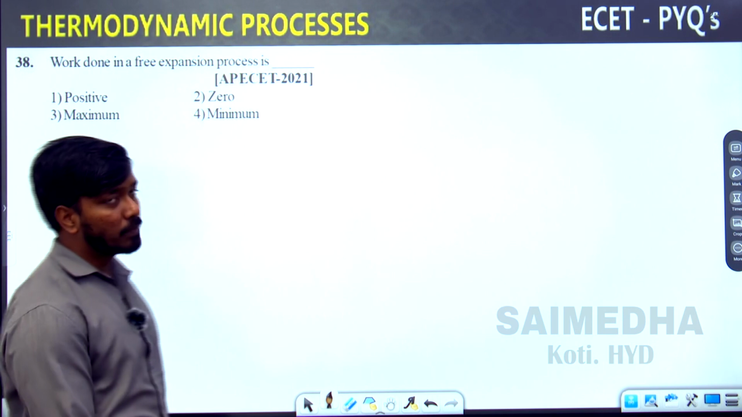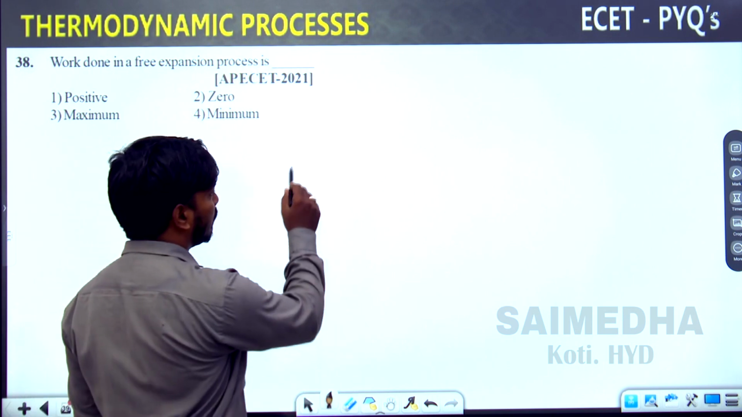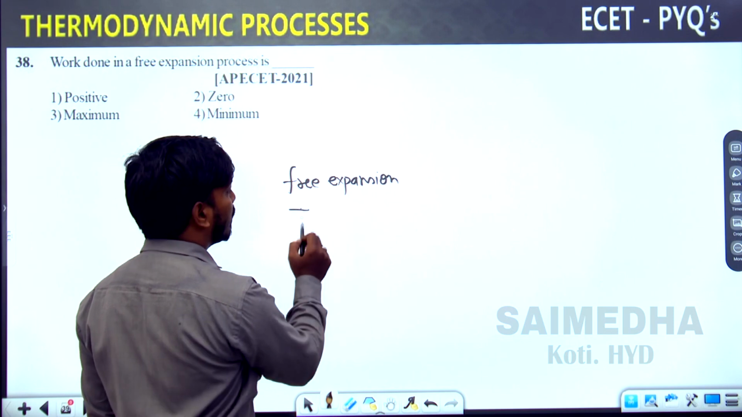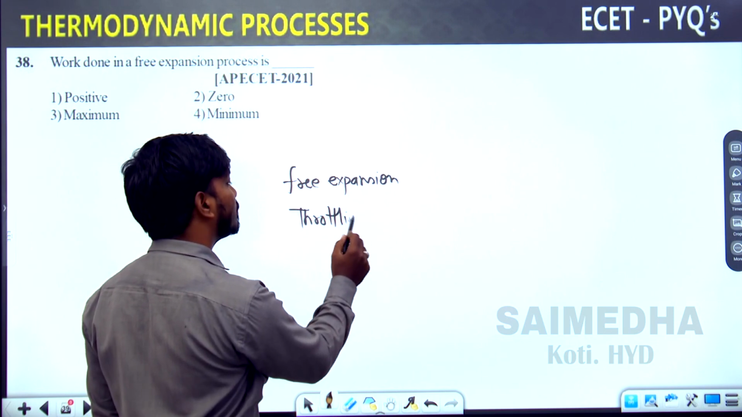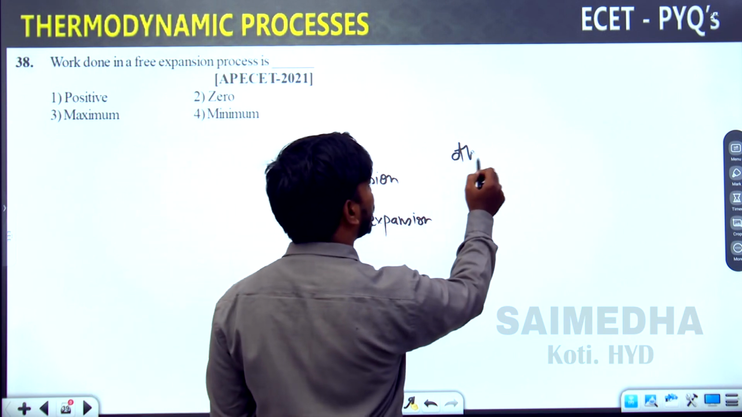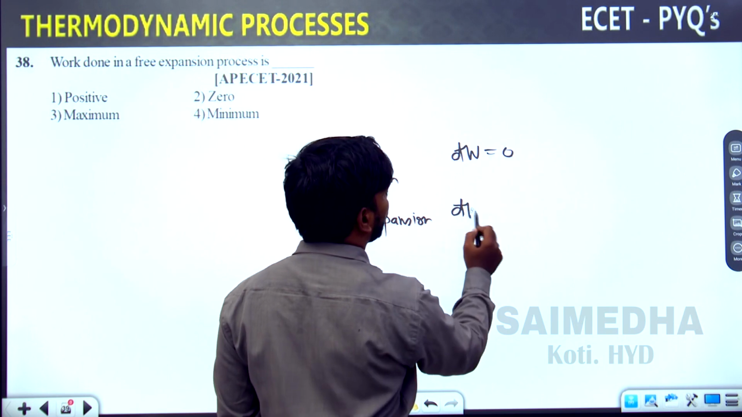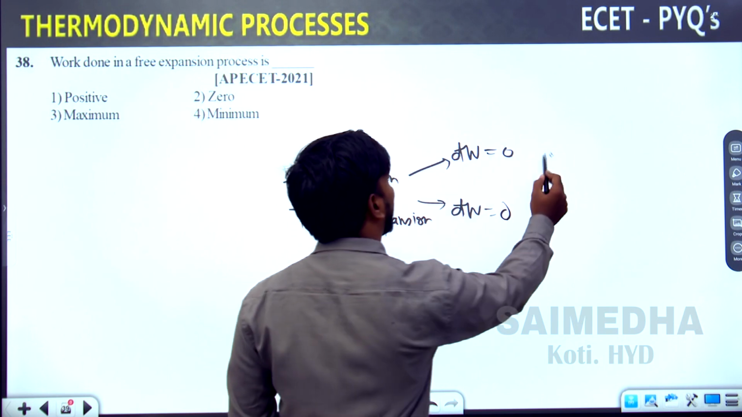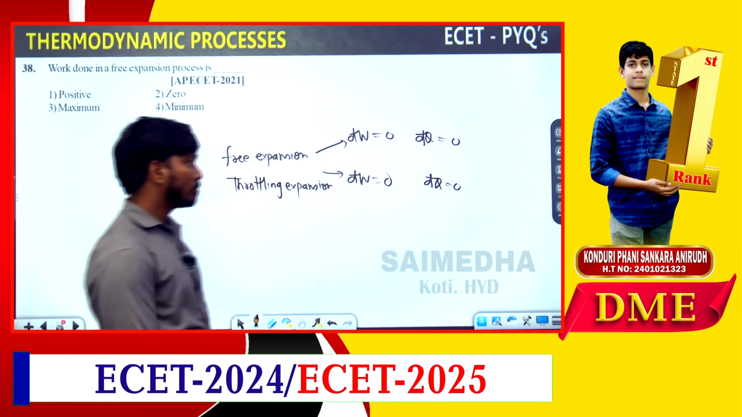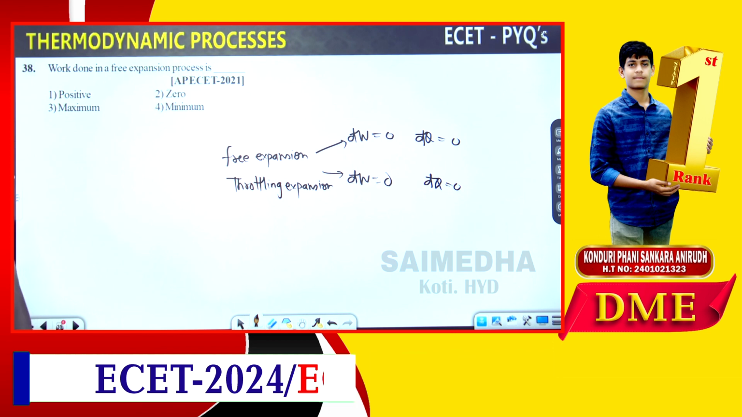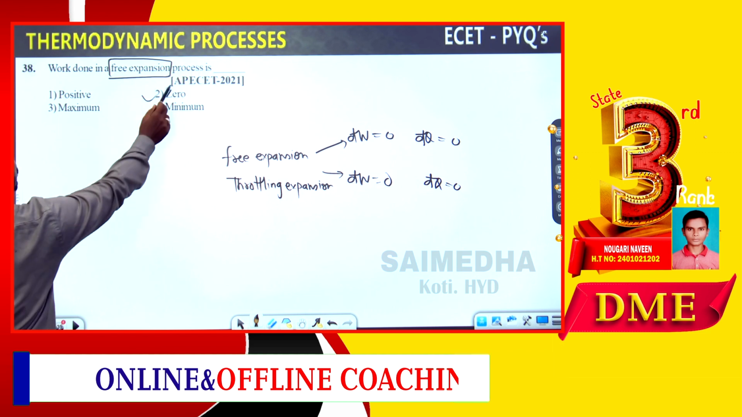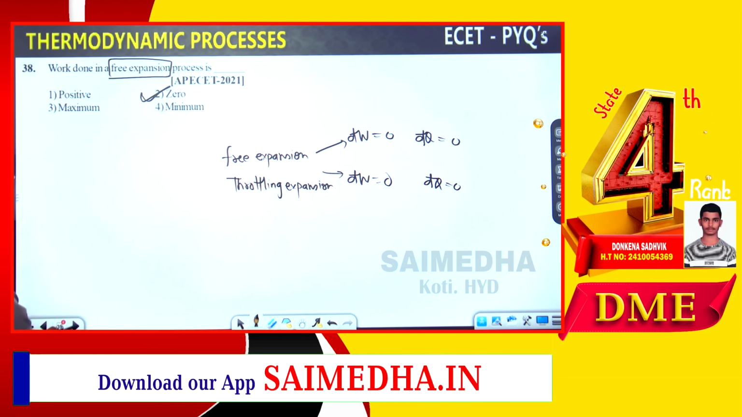Work done in a free expansion process is, okay, there are 2 processes that we need to memorize: free expansion and throttling expansion. In both these processes, work done is equal to 0 and heat transfer is equal to 0. So what is the correct answer for this question? Free expansion work done is equal to 0. Okay, go for the next question.